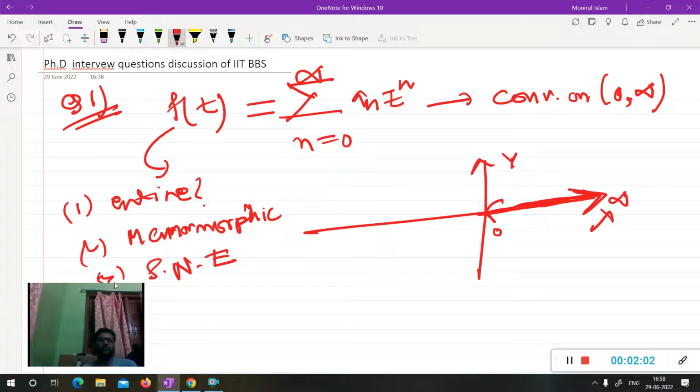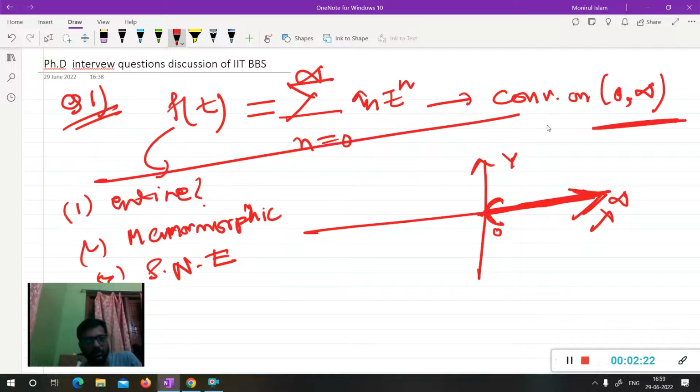It is given that f(z) is a function with a power series represented by the sum from n equal to 0 to infinity of a_n (z minus 0)^n, and this power series converges only on the ray 0 to infinity, an open interval. Then what can you say about this function? Entire, meromorphic, or such a function does not exist?